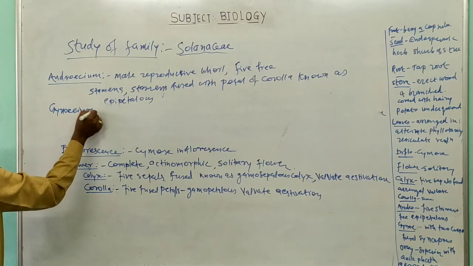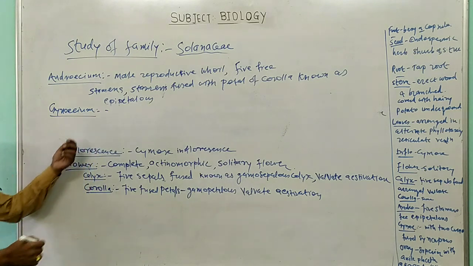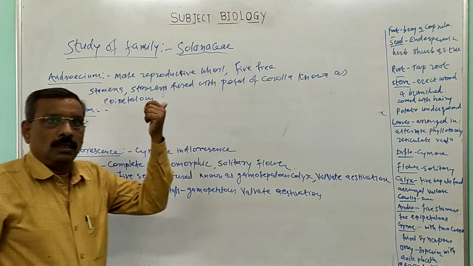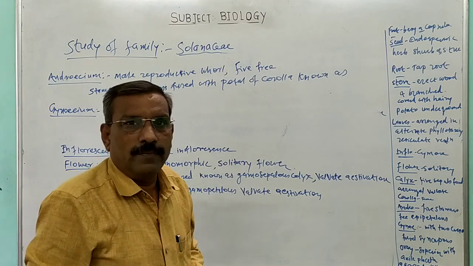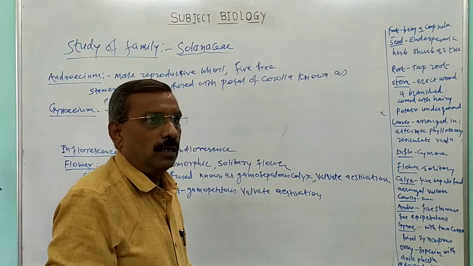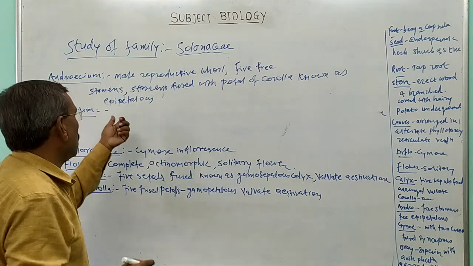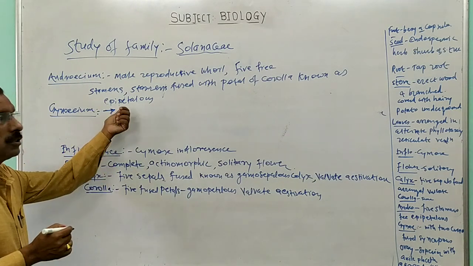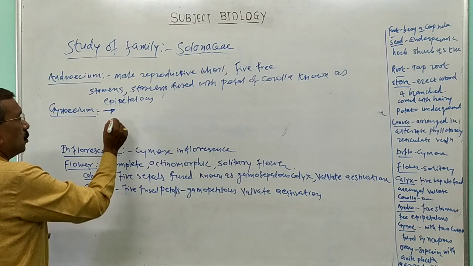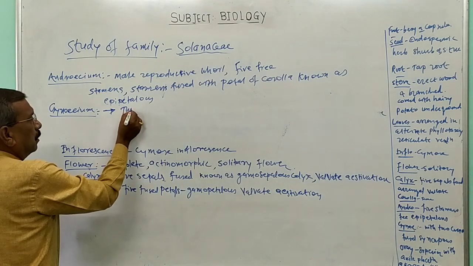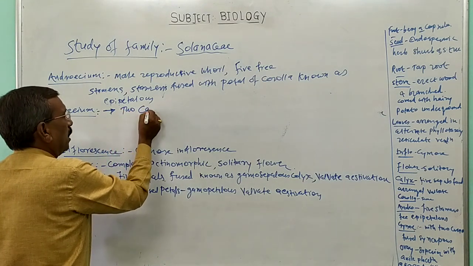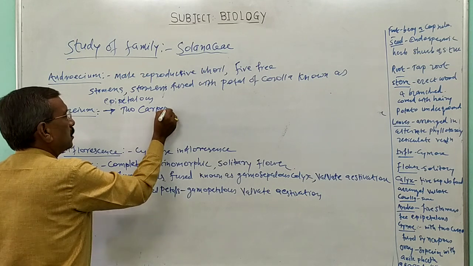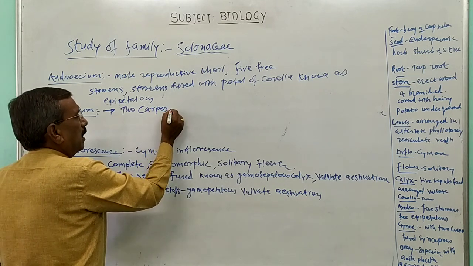All of you know, we have studied this gynoecium. Gynoecium is the fourth and innermost female reproductive organ of the flower. Its unit is known as a carpel. In members of family Solanaceae, there is presence of two carpels. They show the presence of how many carpels? Two carpels, known as bicarpellary.